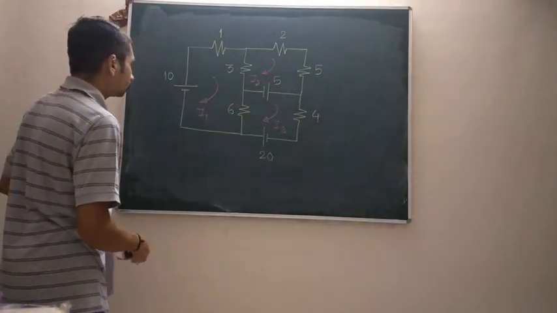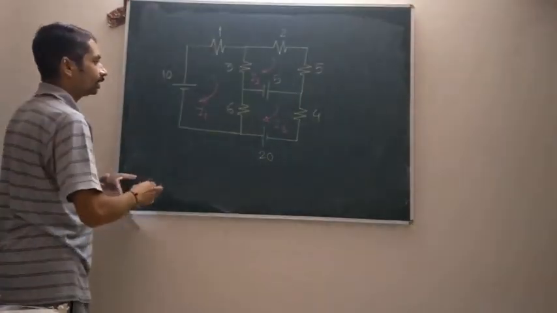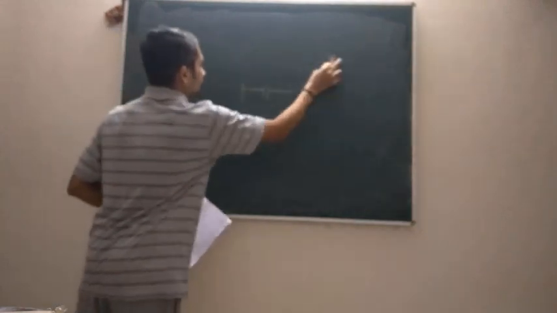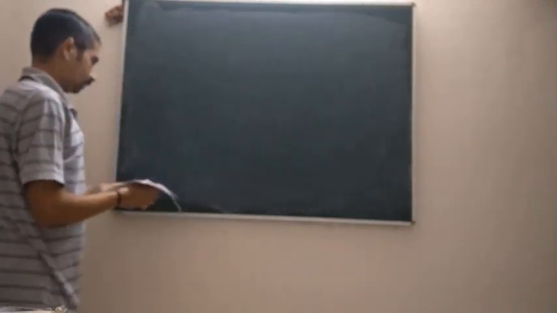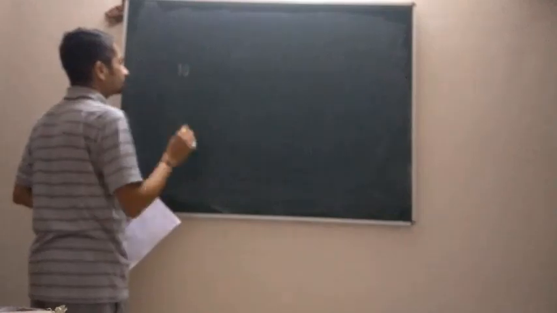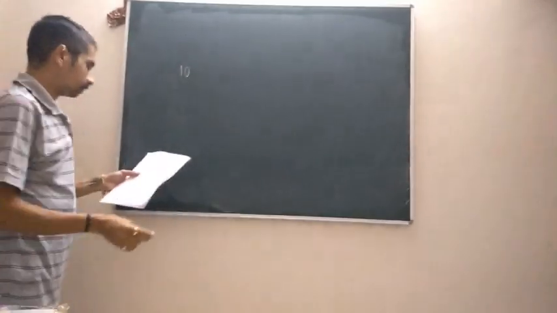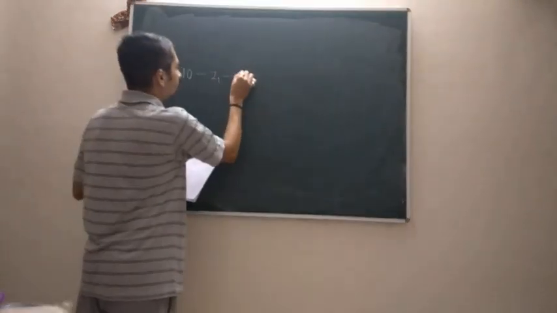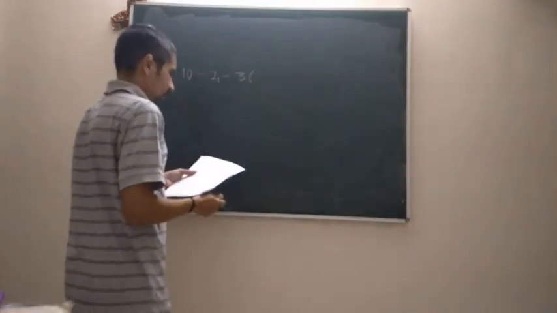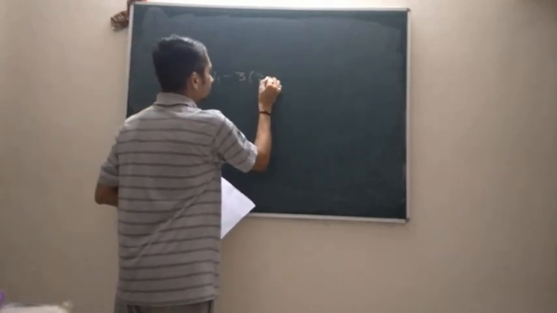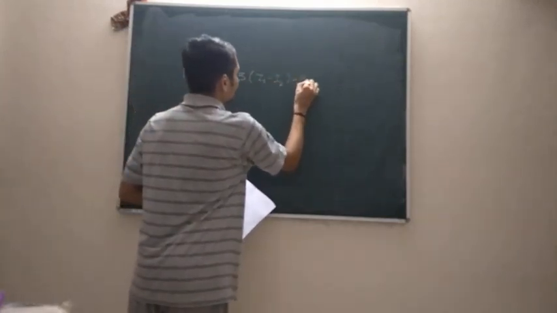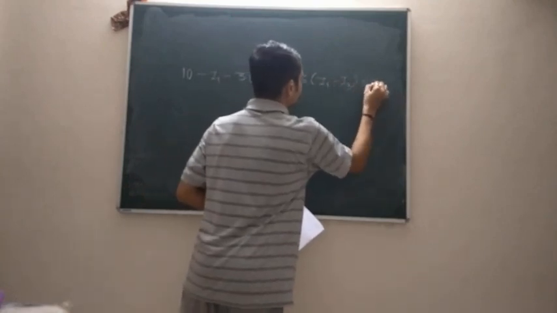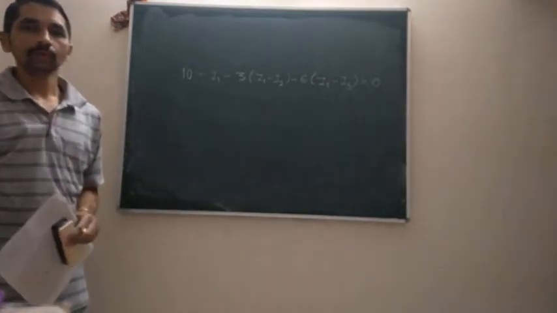For the first loop, I can write the equation as 10, which is the magnitude of the voltage source, minus I1, minus 3 into (I1 minus I2), minus 6 into (I1 minus I3), is equal to 0.